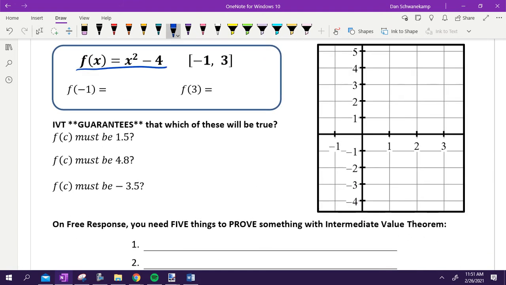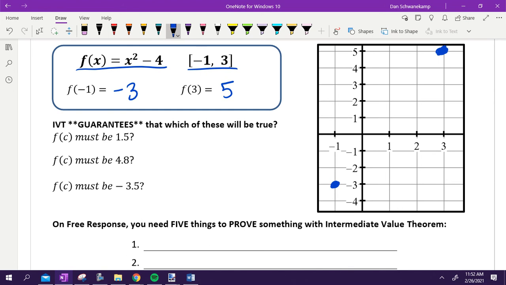So we've got this function, x squared minus 4. We're on the interval from -1 to 3. We could just graph that, let's not, so we don't get confused. All right, if we take -1 and plug it in, we would get -3. If I take 3 and plug it in, 3 squared would be 9, I get 5. So at -1, I am at -3. At 3, I get 5 right there.